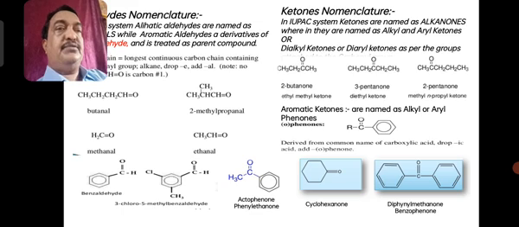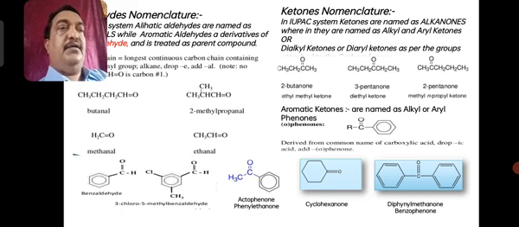Similarly, ketones are named by adding the suffix ONE. For example, if you take CH3, C double bond O, CH3, the simplest compound is acetone. It contains 3 carbon atoms in a chain, and 3 means propane, so propanone.